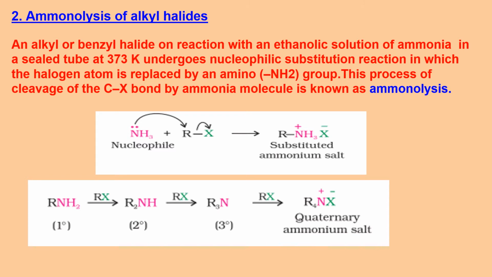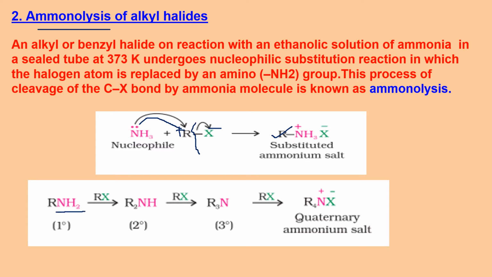The second method is ammonolysis. Ammonolysis means breaking the bonds with the help of ammonia. So we are carrying out ammonolysis of alkyl halide. We are breaking this bond in alkyl halide using NH3. It's a nucleophile, electron rich, and when the bond breaks, it becomes R plus and X minus. So when this lone pair is made available to R plus, it converts it to a substituted ammonium salt, RNH3+ X-.